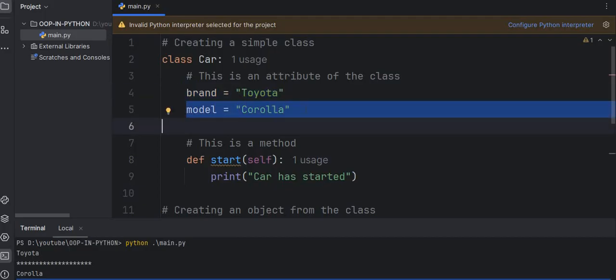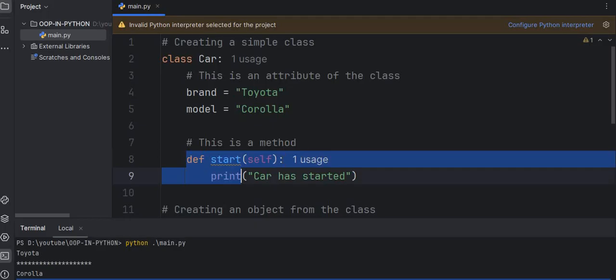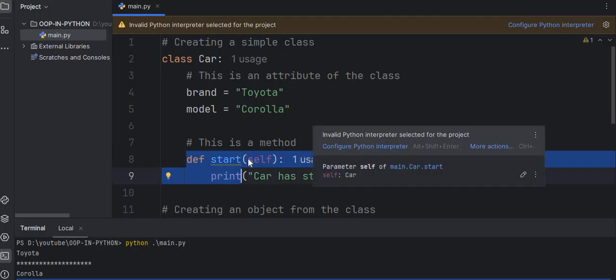Every car created from this class will have a default brand. And on this line, def start, we pass self inside start. This self means the current object, and this start method just prints "car has started".